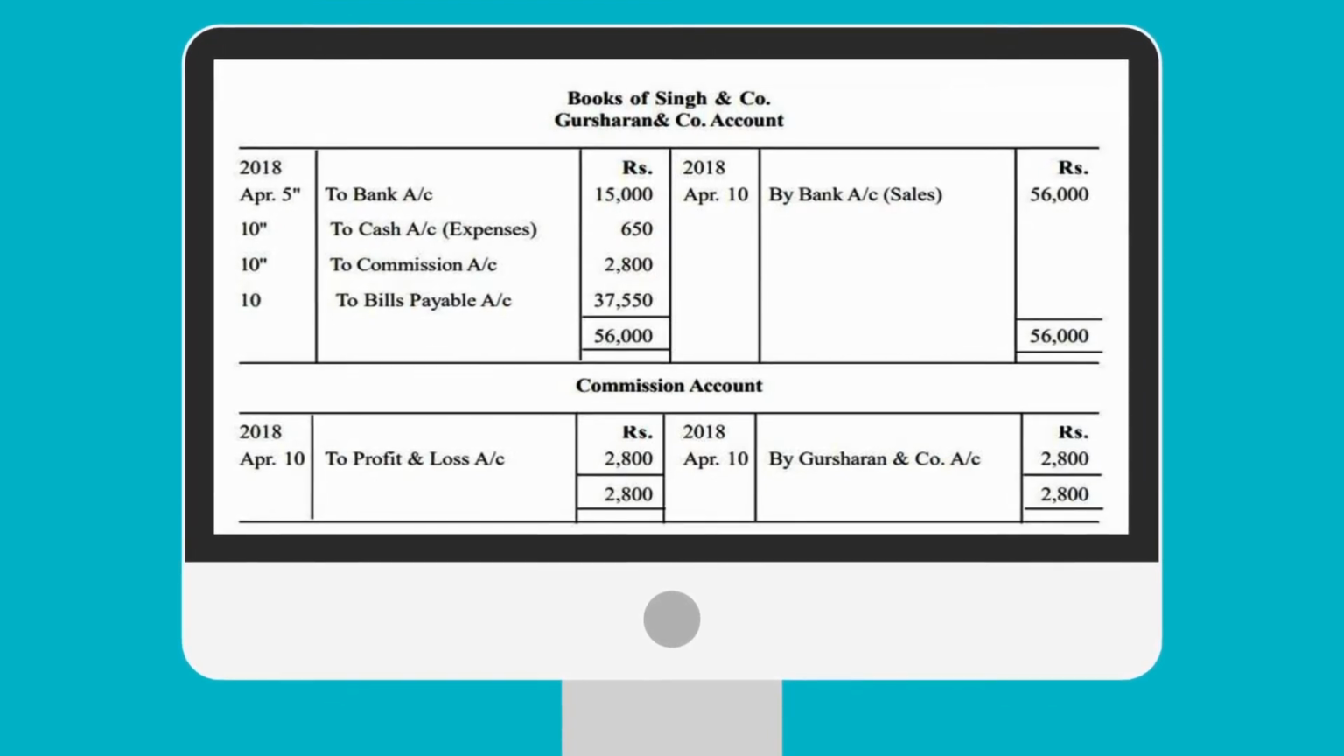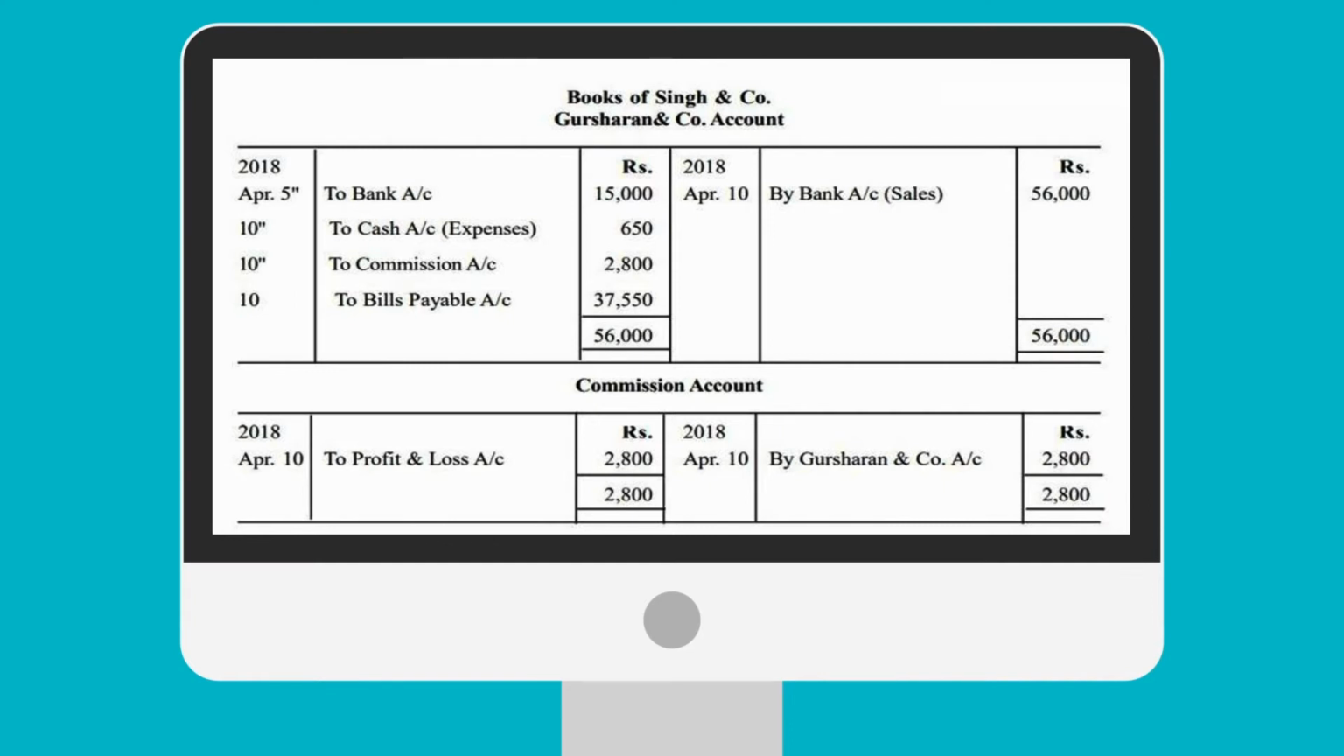So the consignee has made payment of rupees 15,000 to Gursharan and Company through a draft. So to bank 15,000. These are the expenses of 650 incurred by the consignee, that is by Singh and Company. This is the amount of commission which the consignee is entitled to take from the consignor, and this is the bills payable, 37,550, the balancing figure. And here by bank, this is the total amount of sales made by the consignee, 56,000.